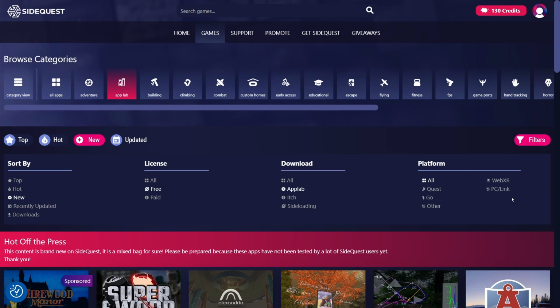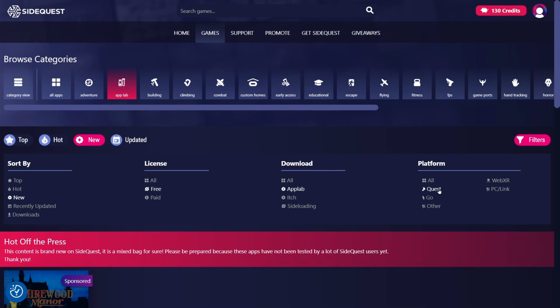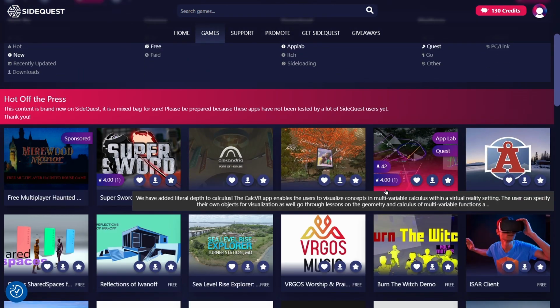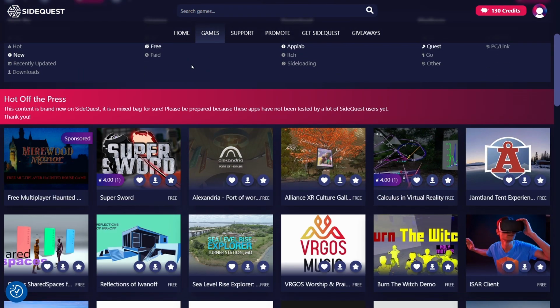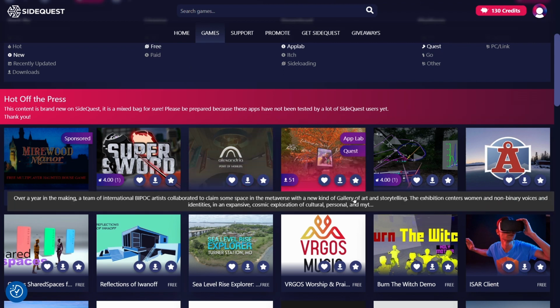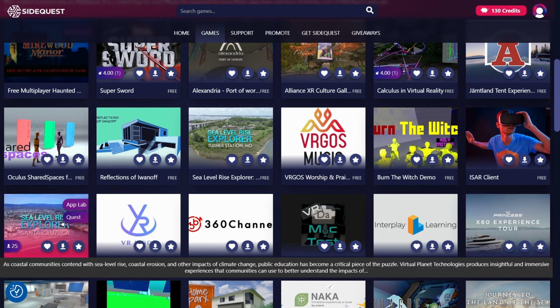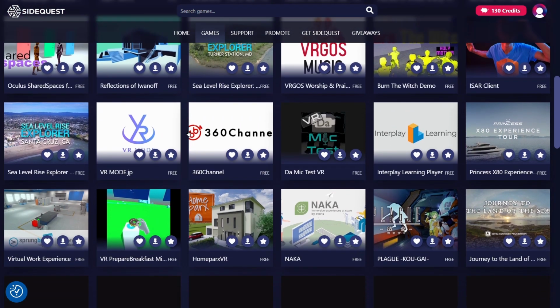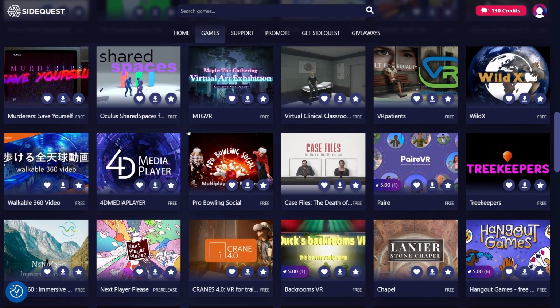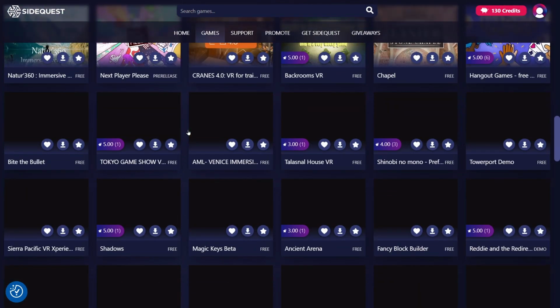We can also select platforms, for instance, Quest. And here are a few apps which might be interesting. For instance, Calculus in virtual reality, which is for free. Shared spaces, and the list here is much longer than you can find on the VR set.